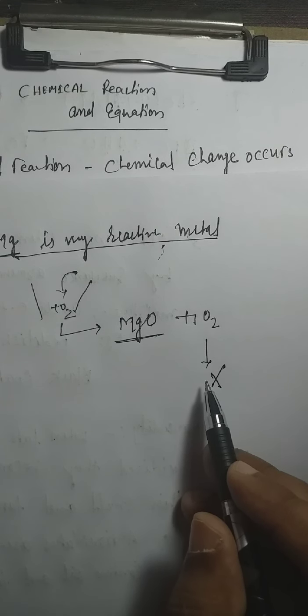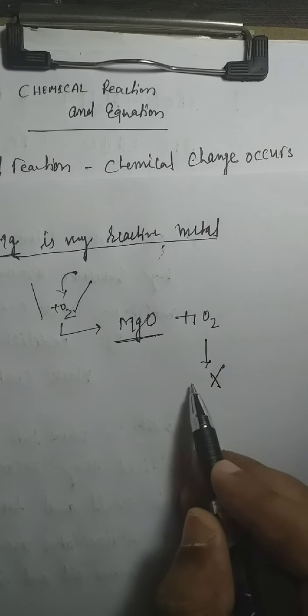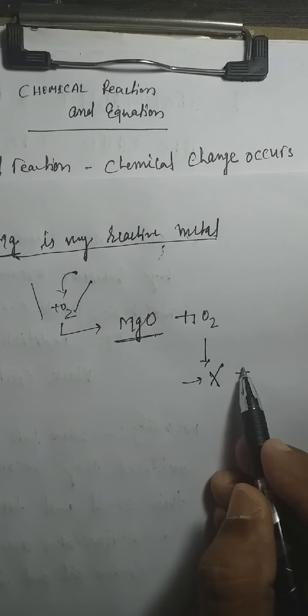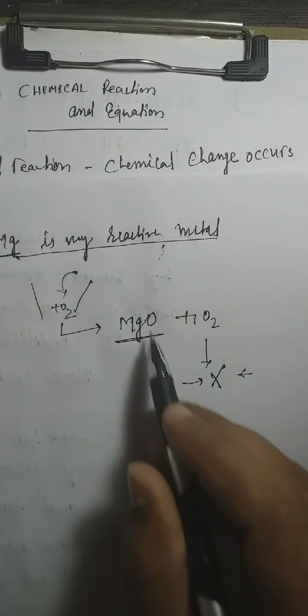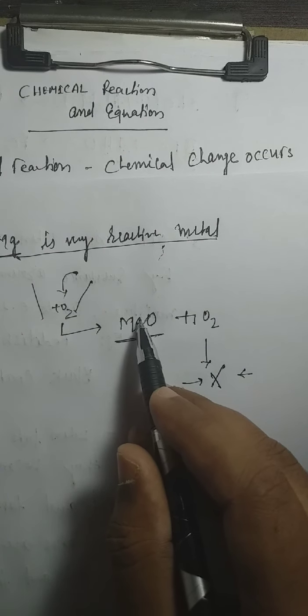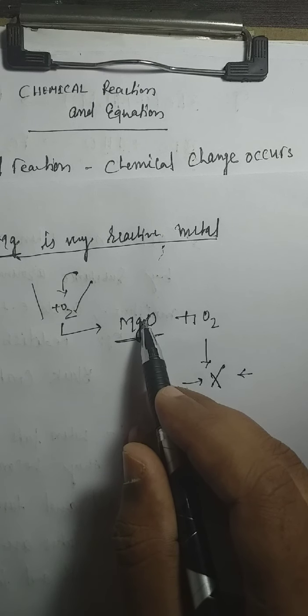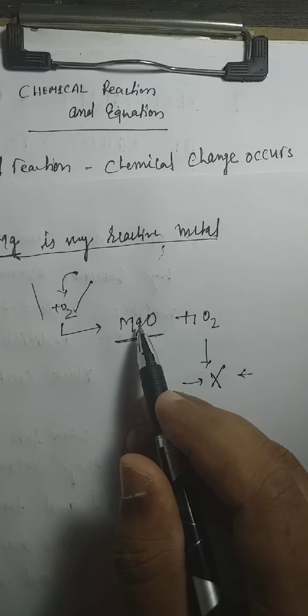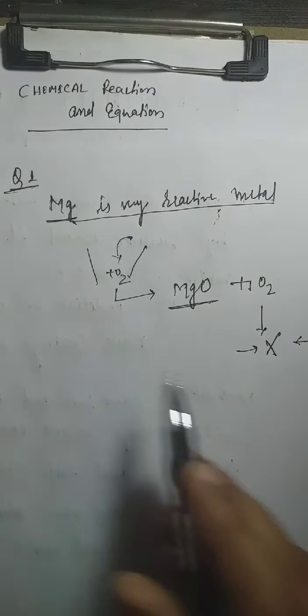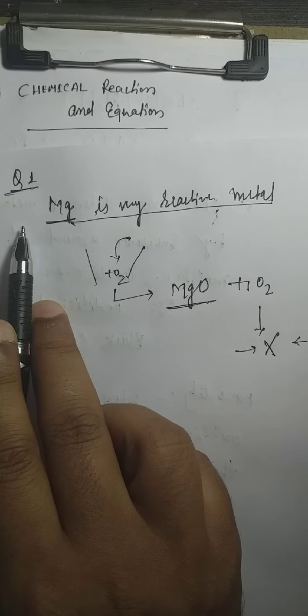And then the magnesium ribbon is cleaned by sandpaper. Again you will clean the magnesium by sandpaper to remove this layer, which protects it from its next oxygen reaction, and the metal can be exposed to air. So memorize this, this is the idea of how you think about question 1 from NCERT.